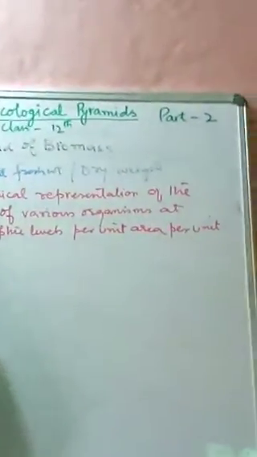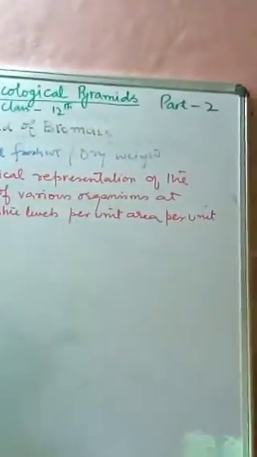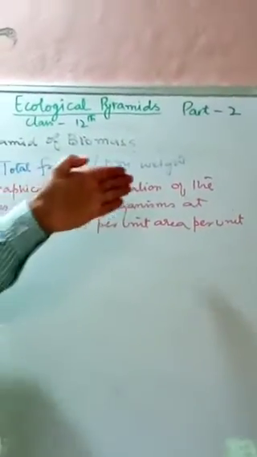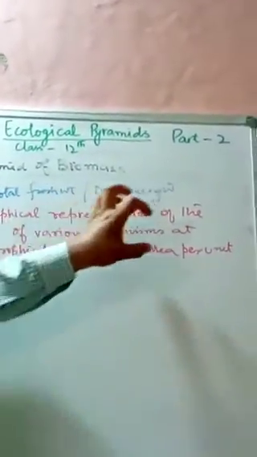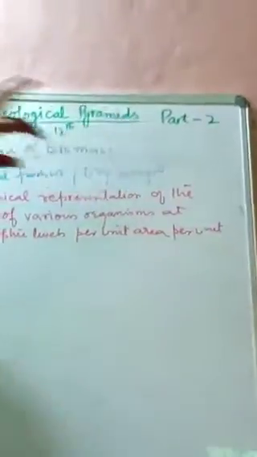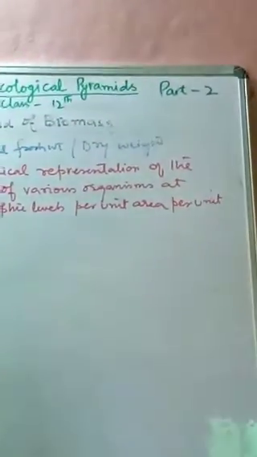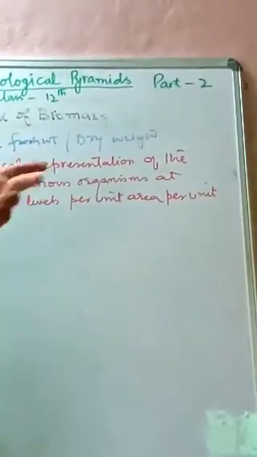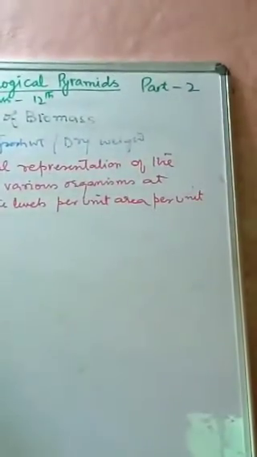So we can define the pyramid of biomass as simply the graphical or pictorial representation of the biomass of various organisms or organic matter at various trophic levels per unit area per unit time.